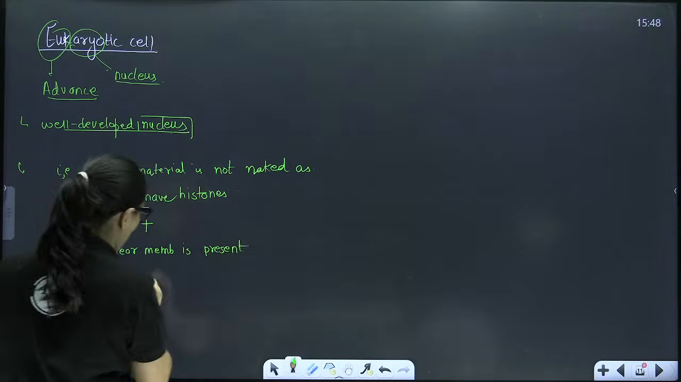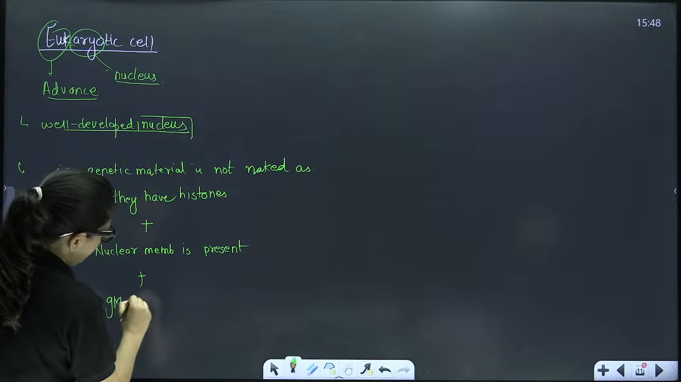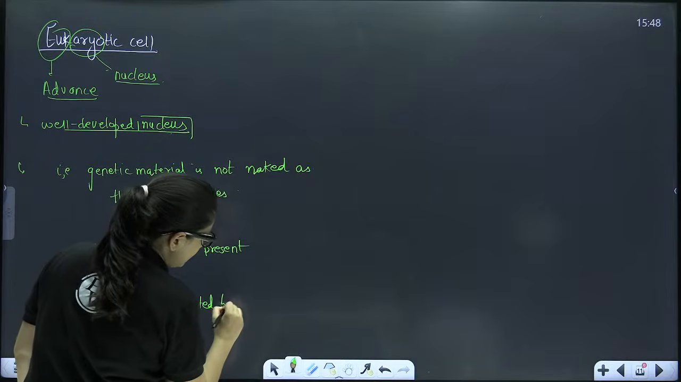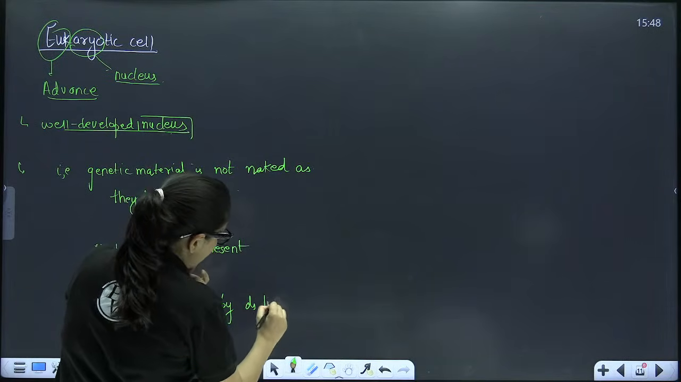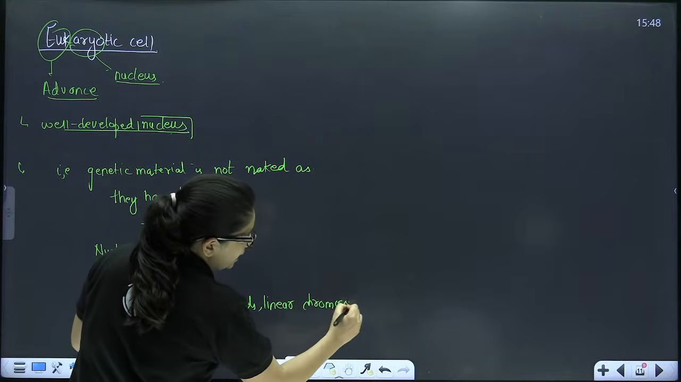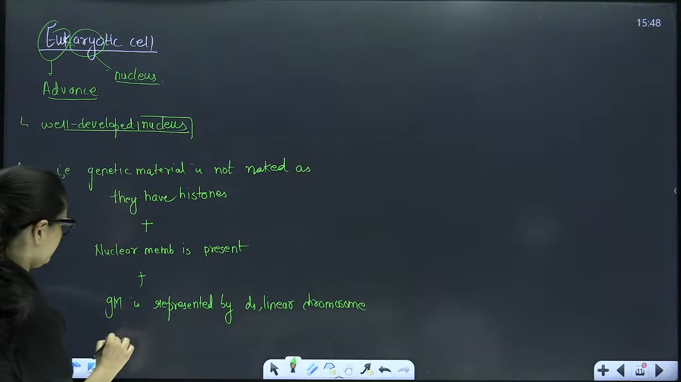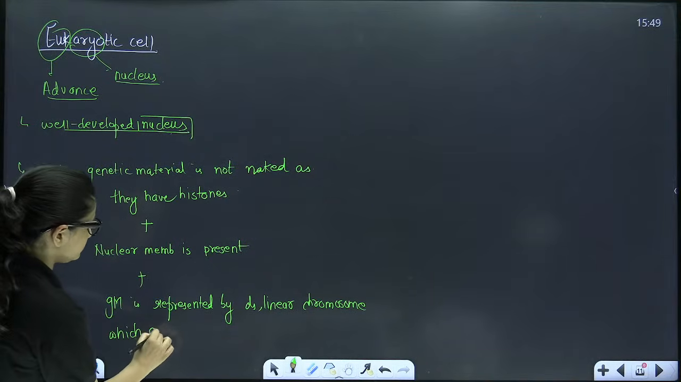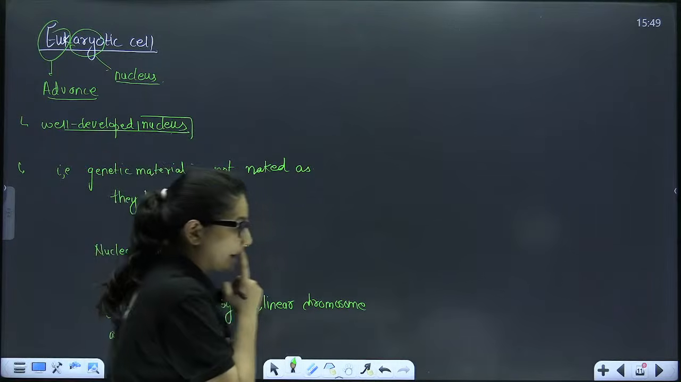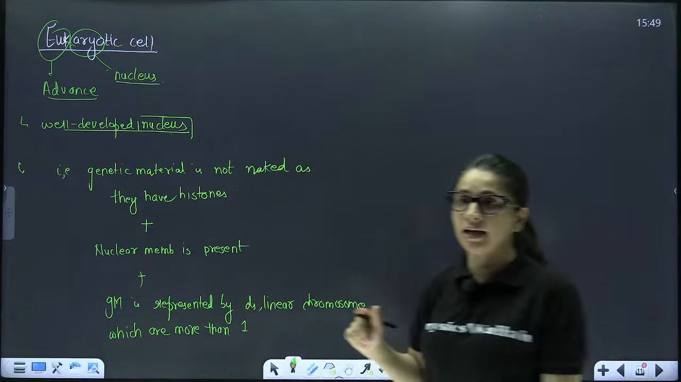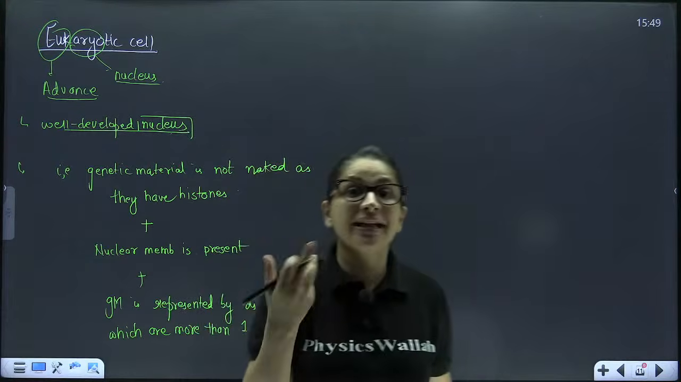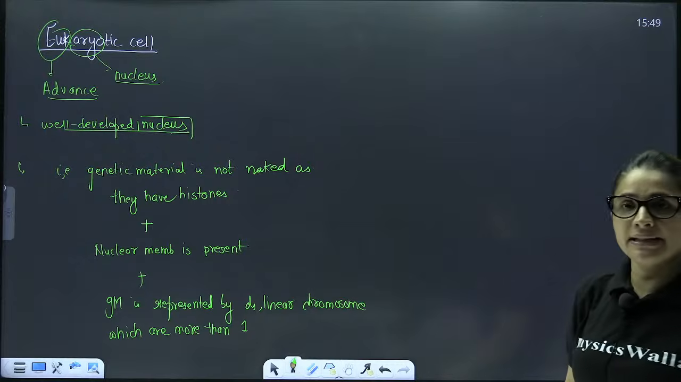Plus one more point, genetic material is represented by double-stranded, linear, not circular chromosomes, which are more in number, not just one. As you have seen in prokaryotes, just one single circular DNA. But if I talk about the eukaryotic cell nucleus, they have more than one chromosome. I hope things are clear till here.